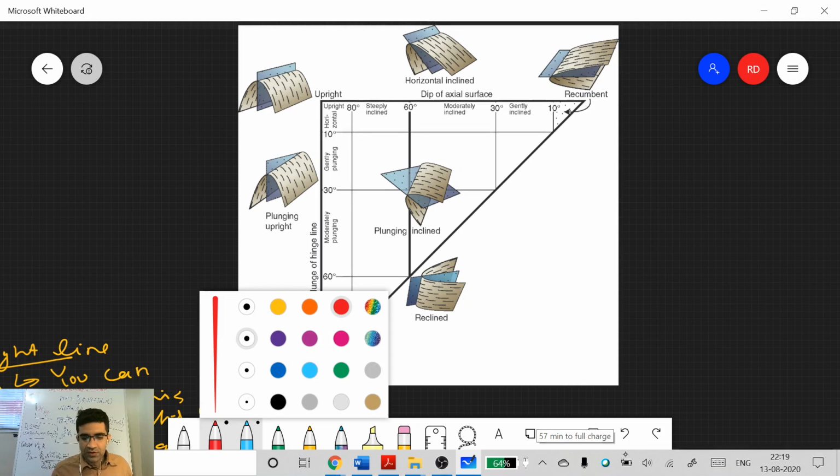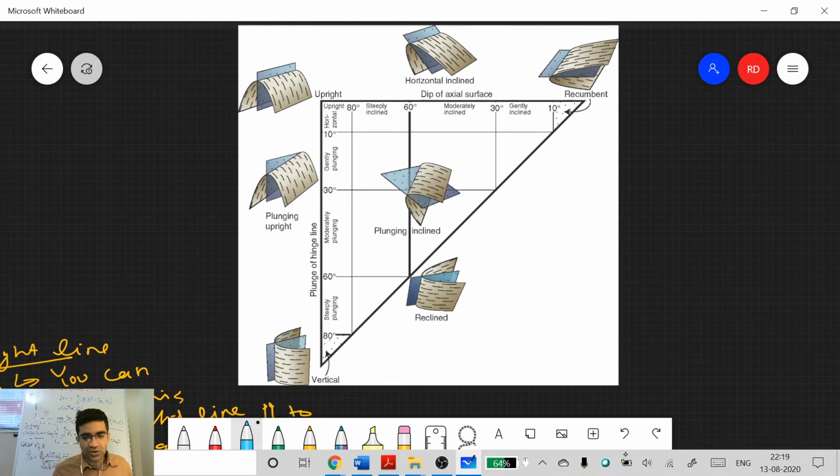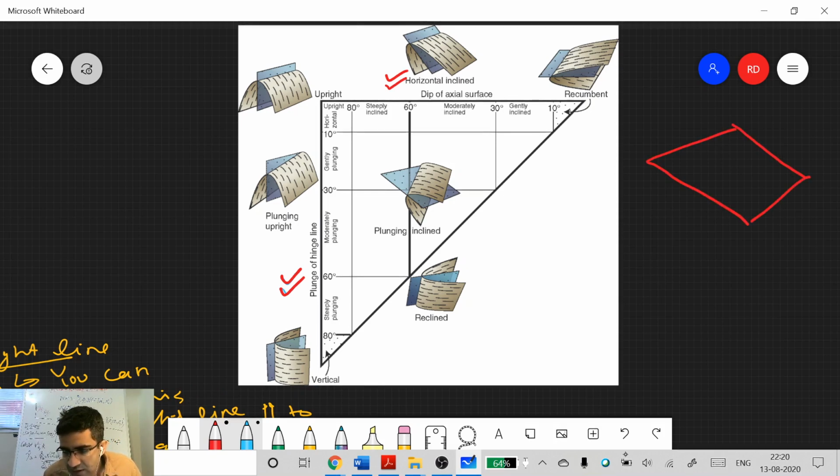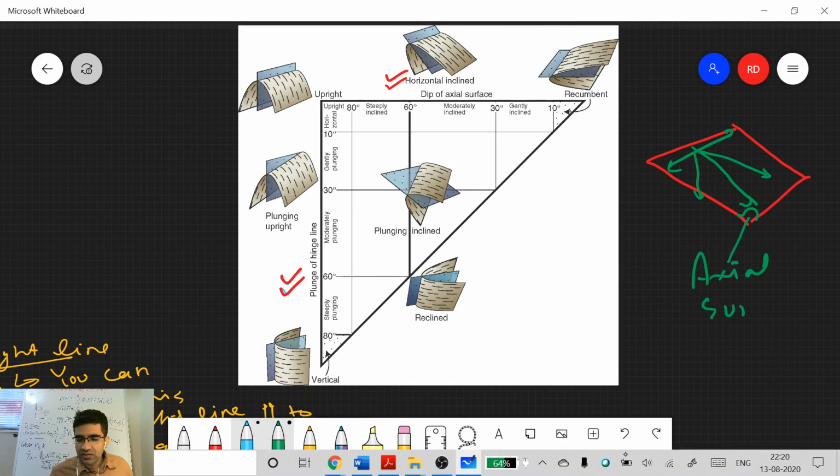So again, remember, the axial plane will contain the hinge line. When we do this classification of folds based on dip of axial surface and plunge of hinge line, this is what we will be looking at. We have this axial surface which is containing the hinge line. The hinge line can be in any orientation, just like we looked at in the previous case. So this is your axial surface, or axial plane, we call it in this case, because the dip will remain the same only if it is a plane.